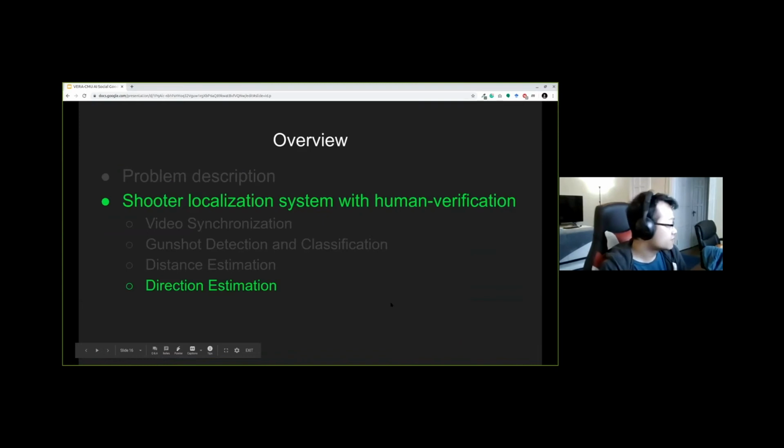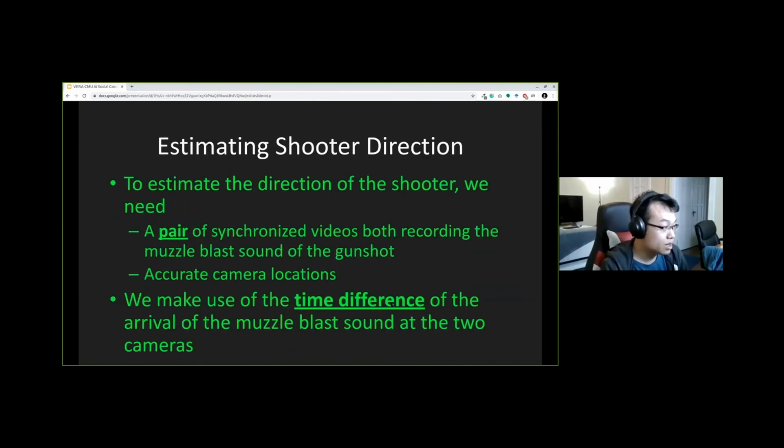So after we have the distance, we also want to have the direction estimation. To estimate the direction of the shooter, we need a pair of synchronized videos, both recording the muzzle blast sound of the gunshot, and we also need accurate camera locations. And then we can utilize the time difference of arrival of the muzzle blast sound at the two cameras.